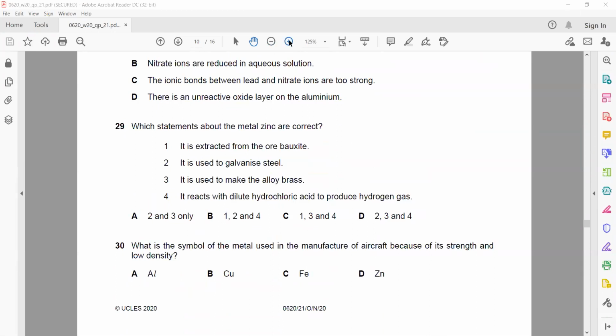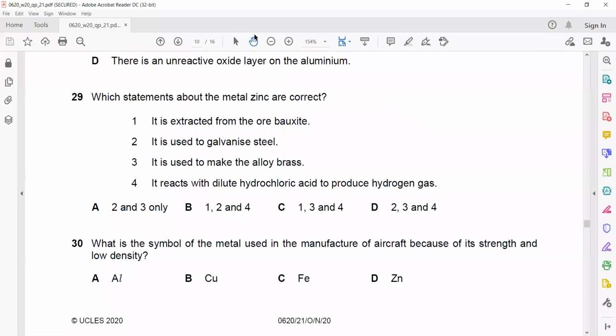Question 29. Which statements about zinc metal are correct?